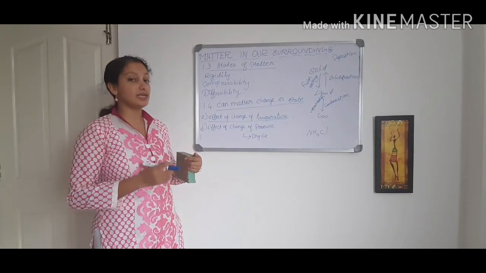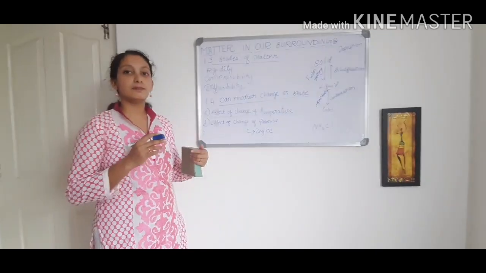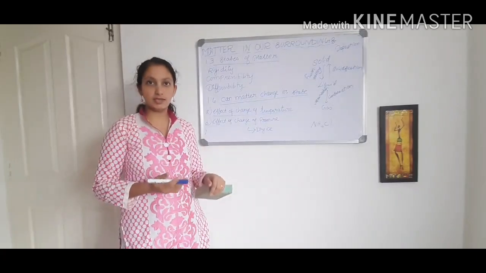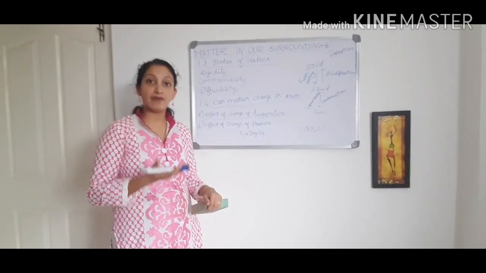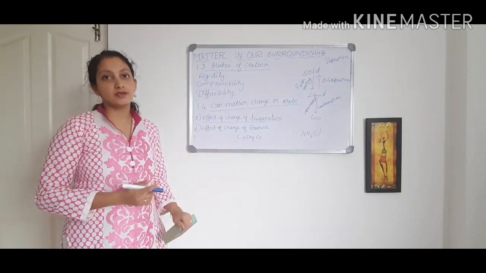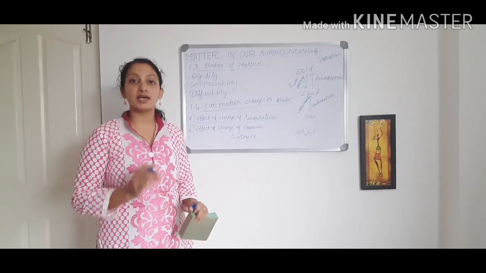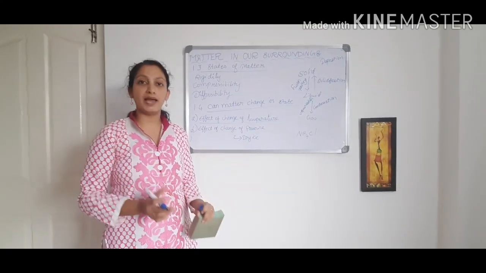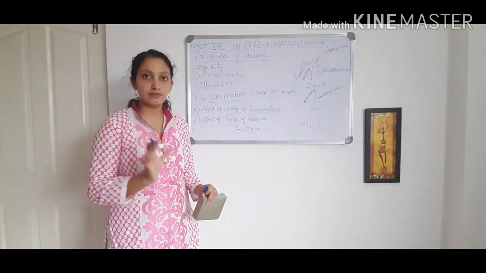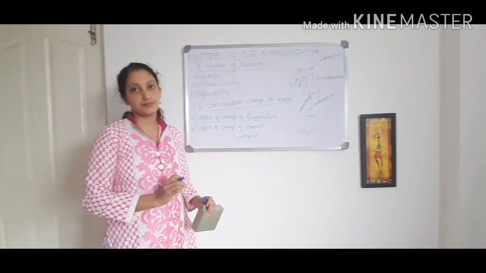So rigidity is one of the properties all the particles have. If a particle is rigid, it has a particular shape and is not going to change. Why is it not able to change its shape? If the particles are very tightly packed, like a solid. If loosely packed, there will be some deformation in the shape.